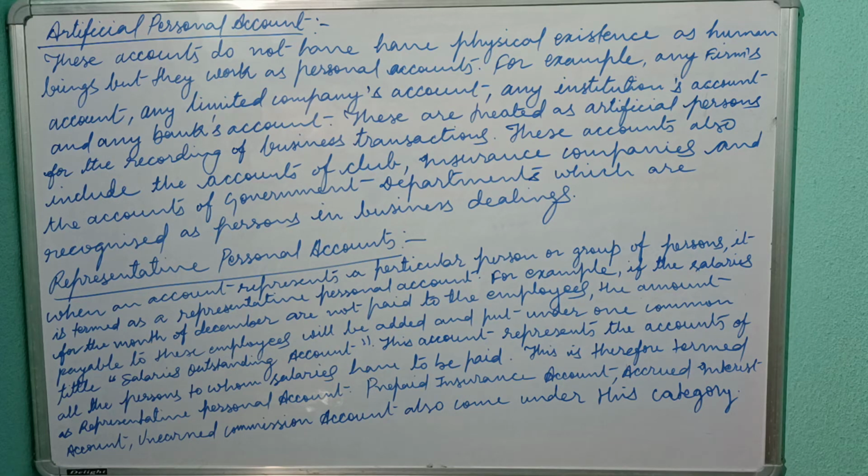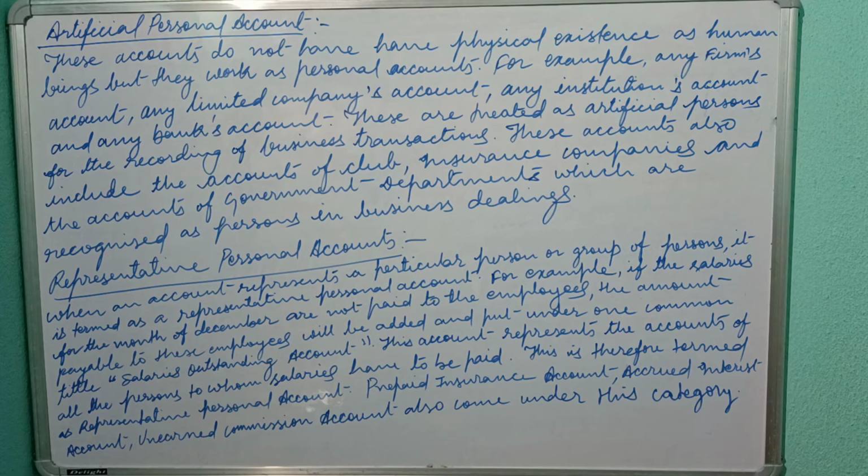So that amount will be added and put under one common account. That account will be salaries outstanding account, because we haven't paid that salaries amount to the employees. So we will take the total amount in an account. That account will be salaries outstanding account.